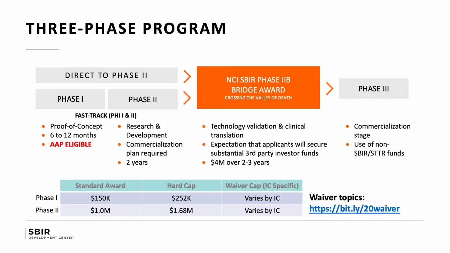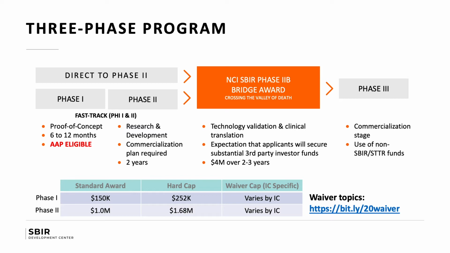There are three phases. The SBIR and STTR have three phases, except that direct to phase 2 is SBIR only. So there's a phase 1 that's intended to fund proof of concept for 6 to 12 months. And this is the phase in which the AAP is intended to help you. And that's where the eligibility comes in. It's only when you are applying for a phase 1 SBIR or STTR grant.